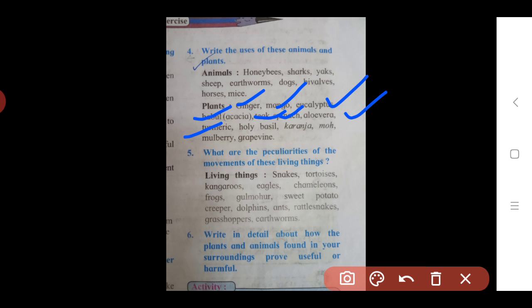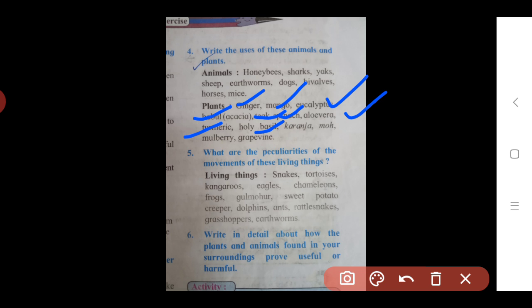Then next one is holy basil. This plant is used for religious and medicinal purposes. Religious means for our Dev Puja. Now in this Shravan month, various pujas are held at our homes. In these pujas, for the religious purpose, holy basil leaves are used.